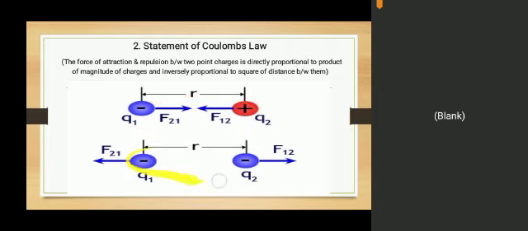On this basis he stated Coulomb's law in this form: the force of attraction or force of repulsion between two point charges. Point charges mean small charges, the charges just under study. The force of attraction or force of repulsion between two point charges is directly proportional to the product of the magnitudes of charges, magnitude meaning numerical value and unit, and inversely proportional to the square of the distance. This is the distance, and in this statement he has taken the square of the distance between them.